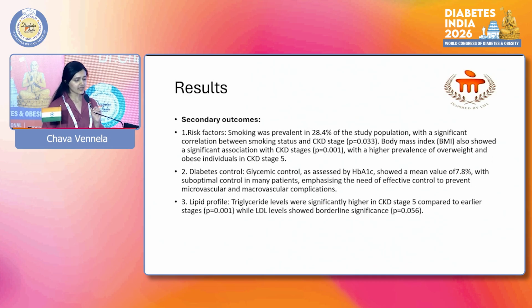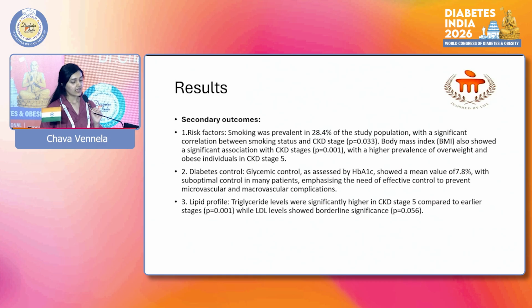ECG findings: conduction defects like LBBB and RBBB were seen in a small percentage, and MI was present in 7 patients. Secondary outcomes. Risk factors like smoking were prevalent in 28.4% of the study population, with a significant correlation between smoking status and CKD stage, with a P of 0.033. BMI also showed a significant association with CKD stages, with a higher prevalence of overweight and obese individuals in CKD